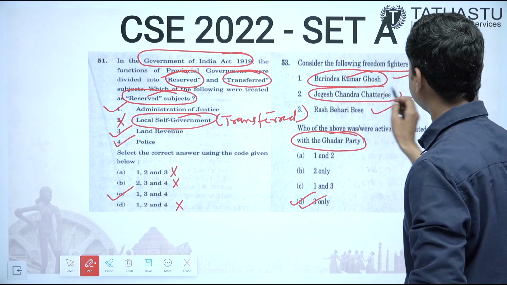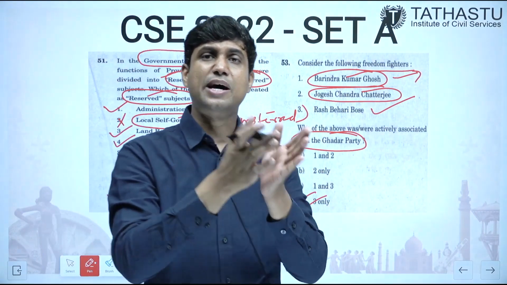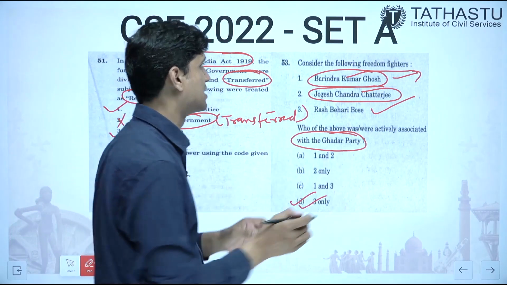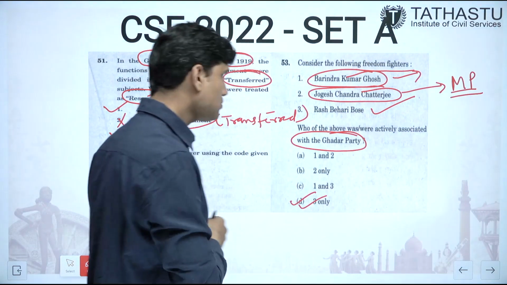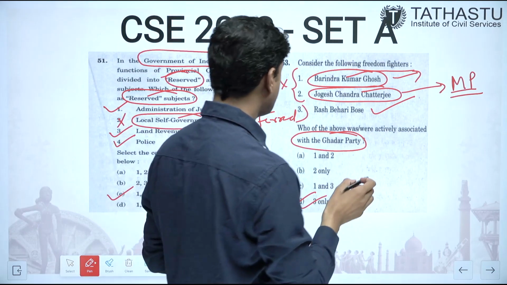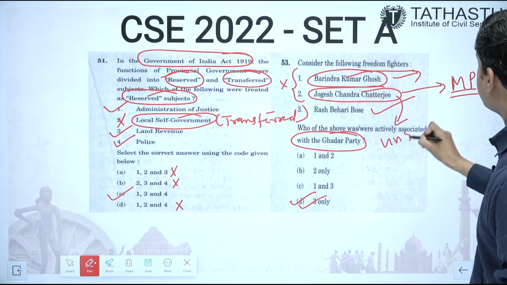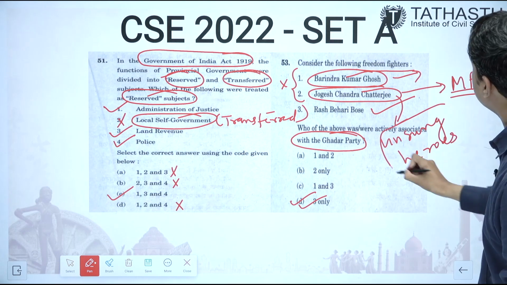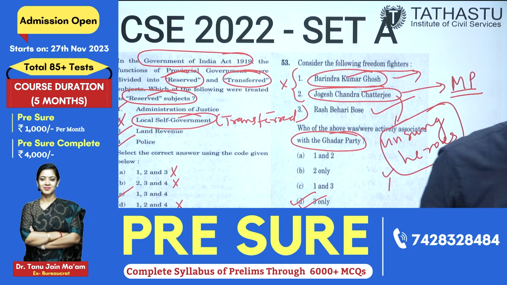And Jogesh Chandra Chatterjee is one of the unsung heroes who was also associated with Anusilan Samiti and then Hindustan Republican Association, and then he later went on to become Rajya Sabha MP also. But these were not related to Gadar movement. Answer is 3 only. Jogesh Chandra Chatterjee is given on a site of the Indian government which has documented unsung heroes of the Indian freedom movement.